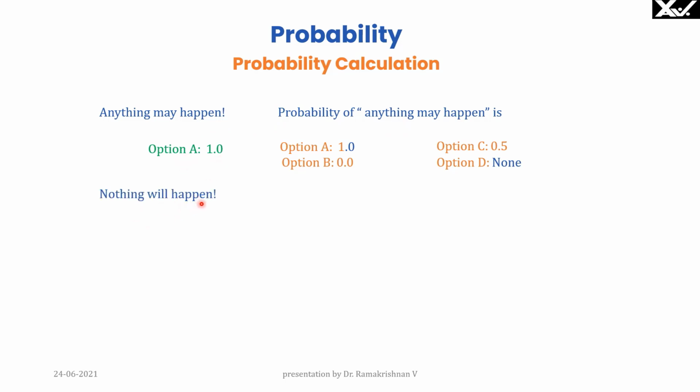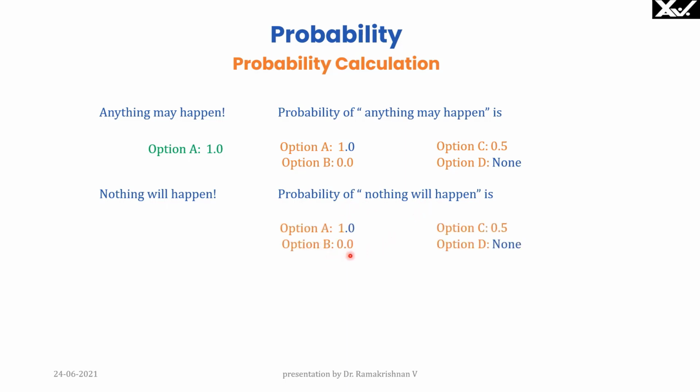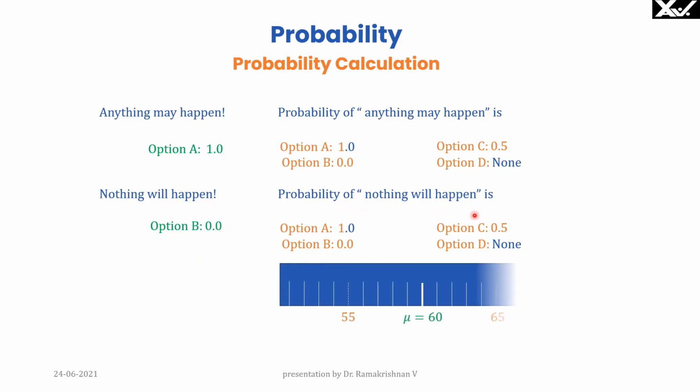What is the probability of nothing will happen? There is nothing like nothing will happen, because even if nothing happens, something is happening. That means nothing is happening. Therefore, in this case, out of the 4 options, the answer is option B, 0. So the probability of nothing will happen is 0.